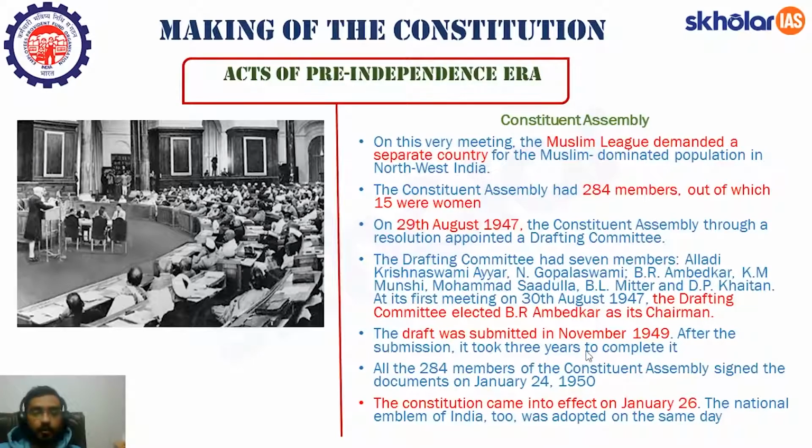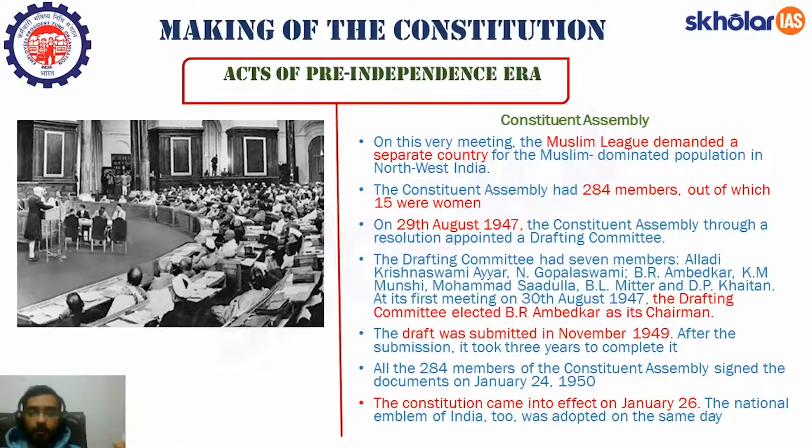After the submission, it took 3 years to complete. All 284 members of the Constituent Assembly signed this document, that is the draft, on January 24th, 1950. The Constitution came into effect on January 26, 1950. The national emblem of India, that is the Ashokan pillar, was also adopted on the same day, that is on 26th of January 1950.